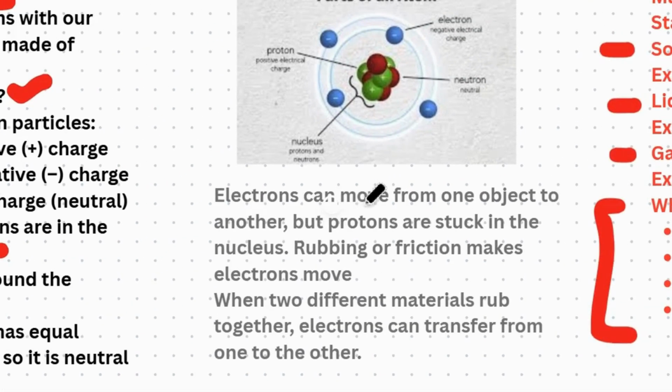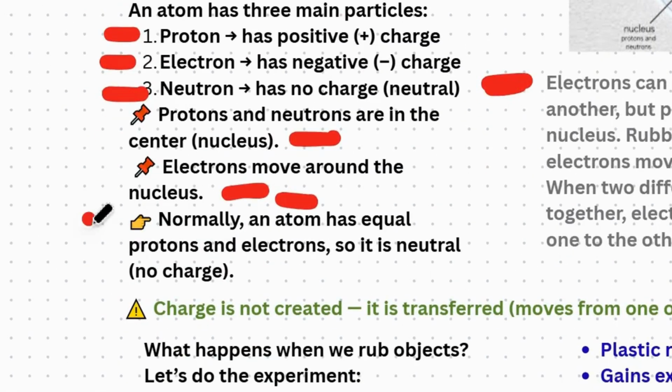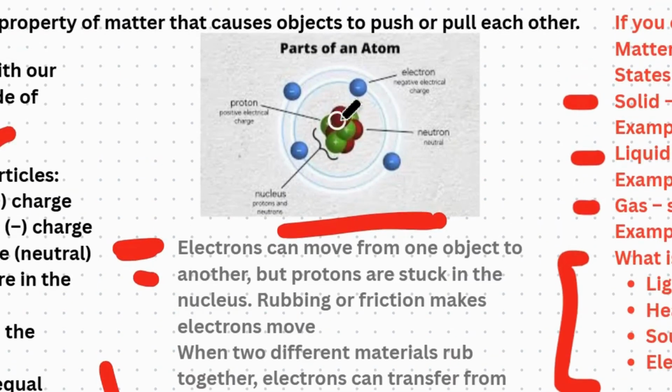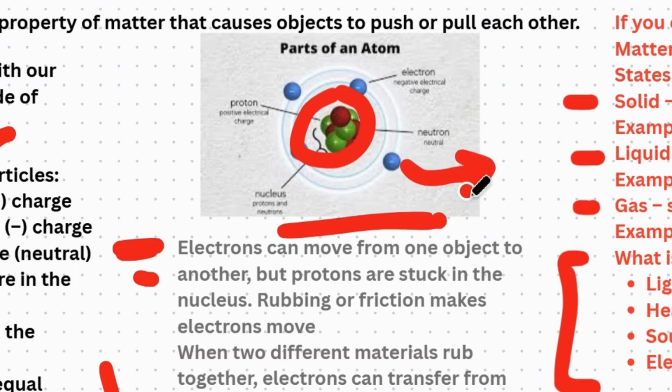Now, let me tell you one thing about electrons. You have to write this point in your notebook. Electrons can move from one object to another, but protons are stuck in the nucleus. These protons are stuck in the nucleus, while these electrons can move from one object to the other.